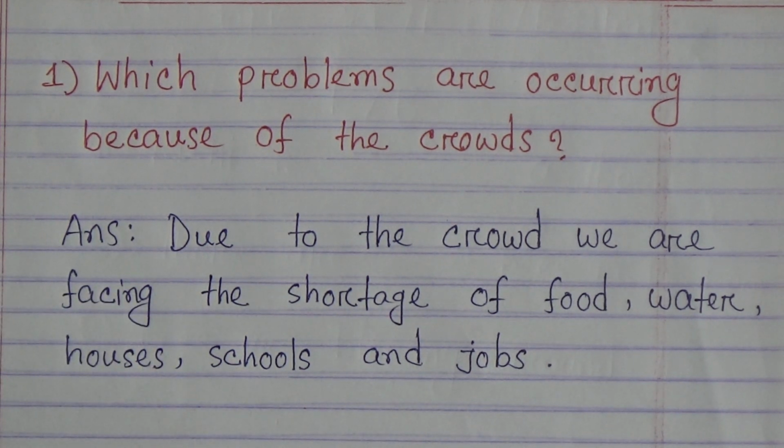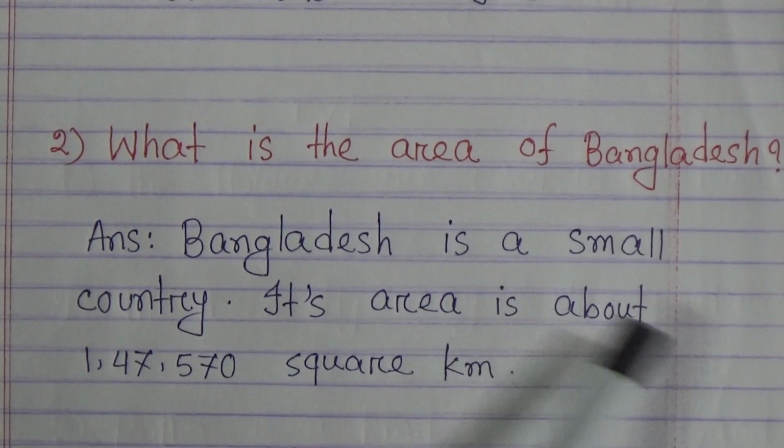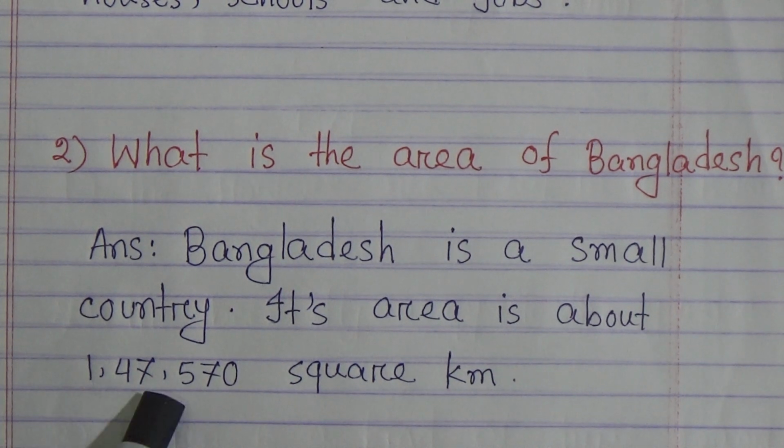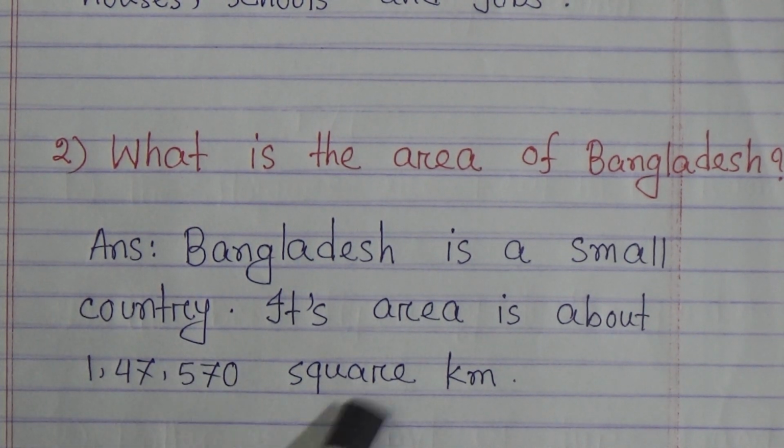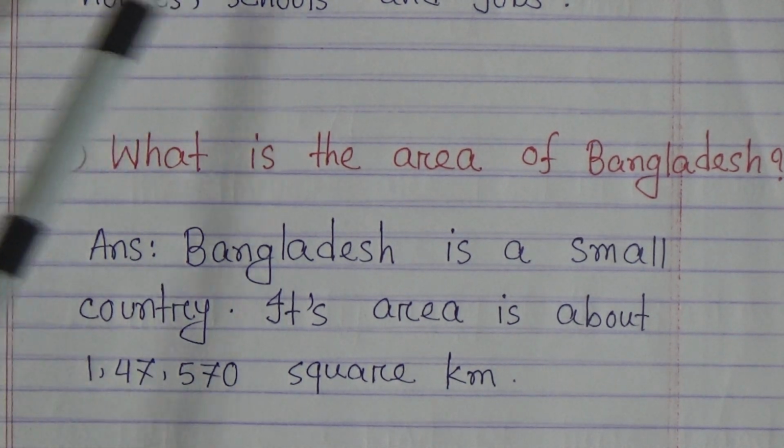Number 2, what is the area of Bangladesh? We know Bangladesh is a small country. By its area is about 1,47,570 square kilometer. So student, now I am going to repeat these questions.